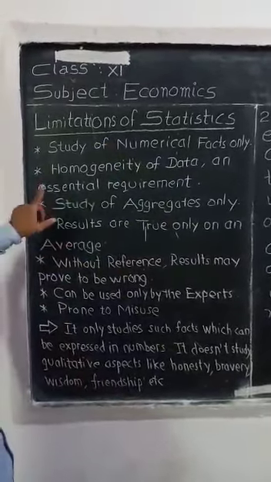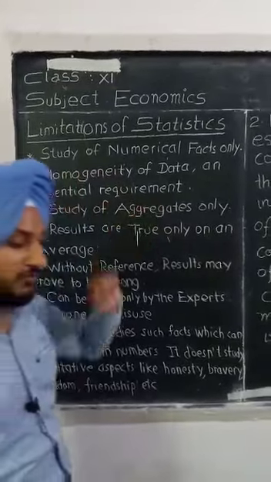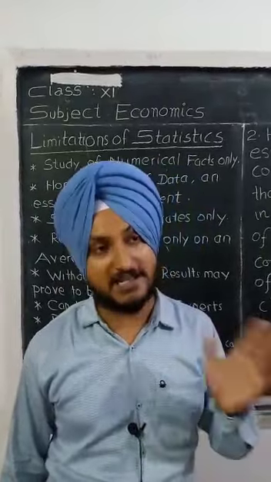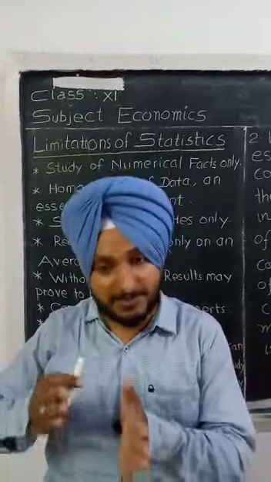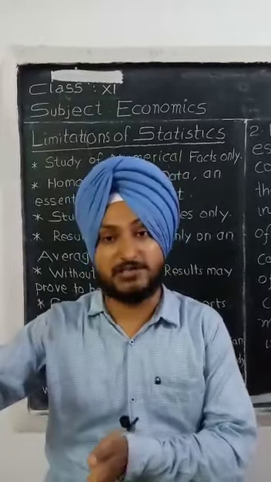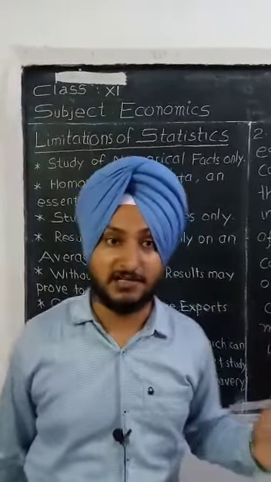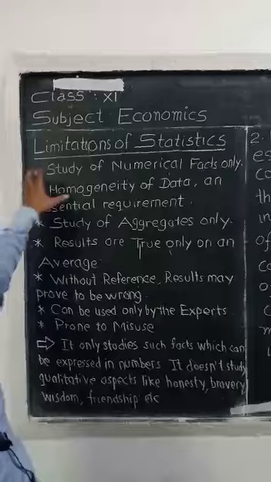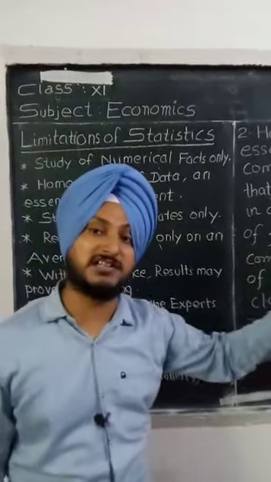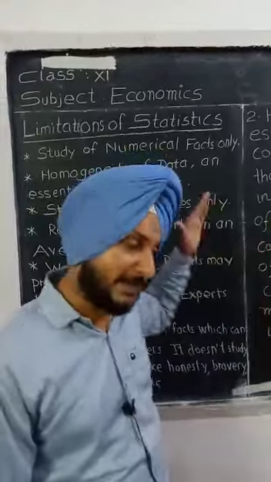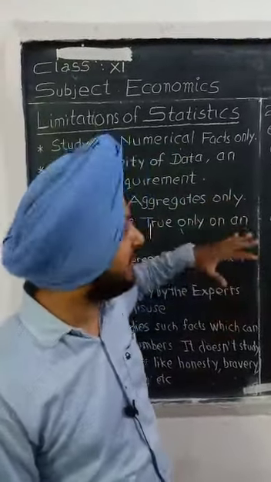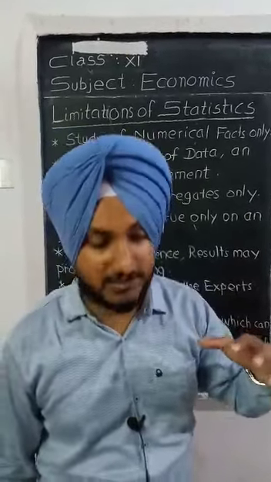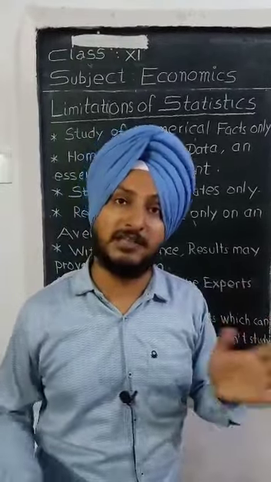We have first one is study of numerical facts only. Students, right now we have completed the features of statistics. Some become the importance of stats, some become the limitations of stats. So study of numerical facts only is one of its features also, but here it becomes its limitation, that we are only discussing the numbers. I will explain it to you when we discuss the content, but here you have to keep in mind this is one of the properties and one of the limitations also.